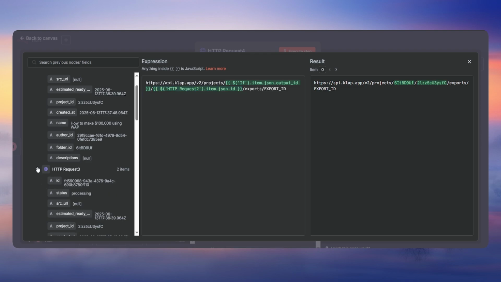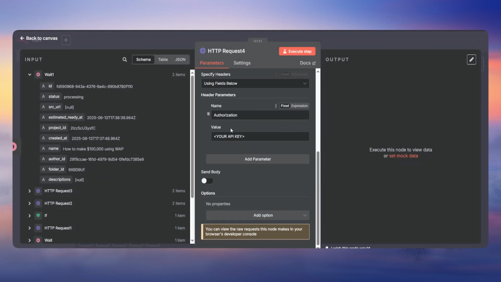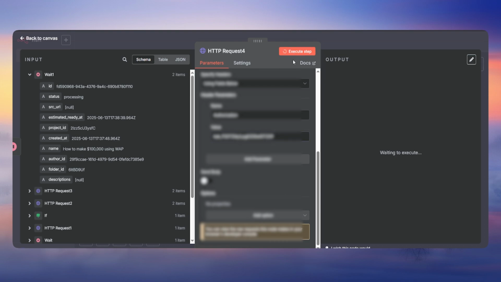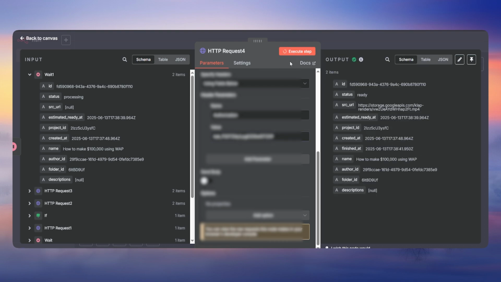Okay, and here now we need the export ID, which is going to be this one. Okay, and then we need to add the API key, and execute, and the status says ready, and this is the source URL. Let's go ahead and check this out.